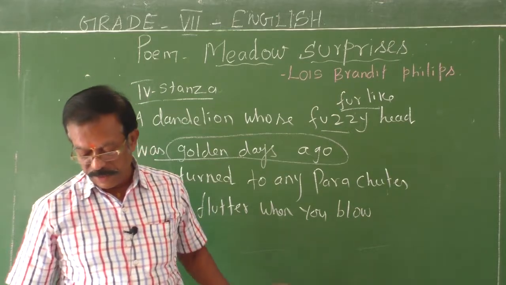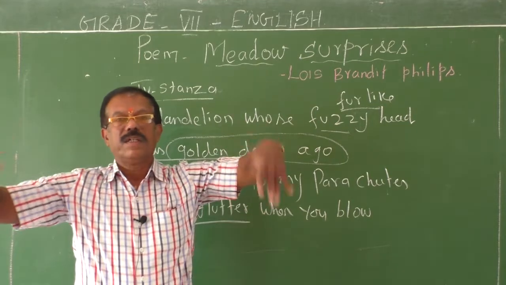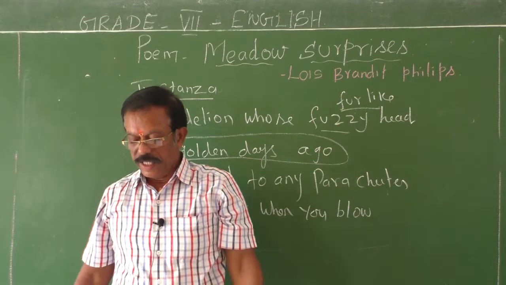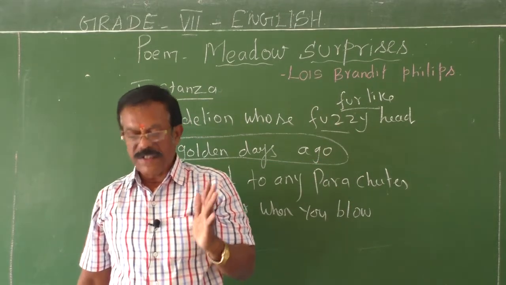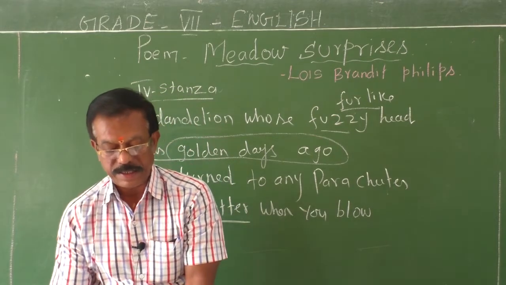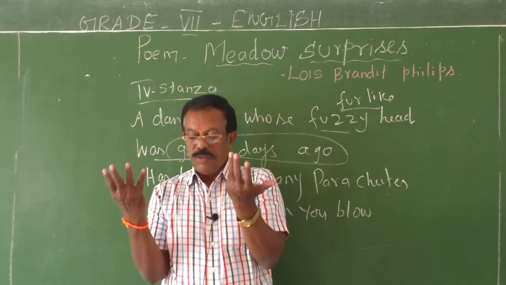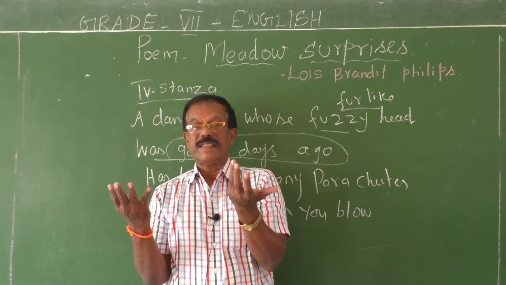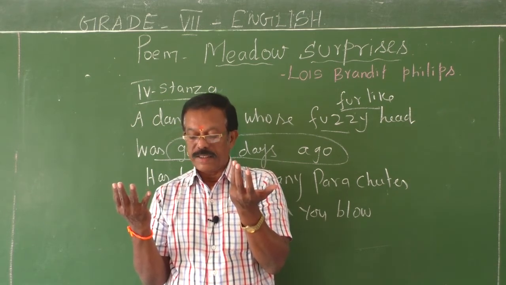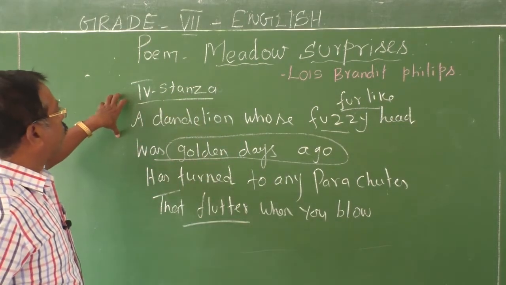So flutter means move in the air like birds. Flutter means move like this, move in the air like birds. So dandelions are bright yellow flowers that appeared golden several days ago, have bloomed and flutter as you go near and blow at them. Okay, now let me explain the total meaning of the fourth stanza.